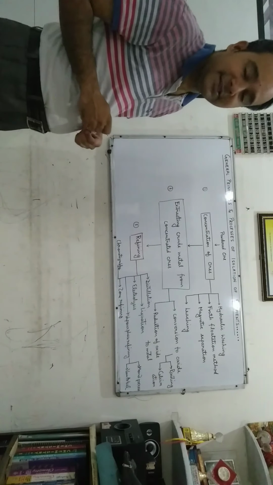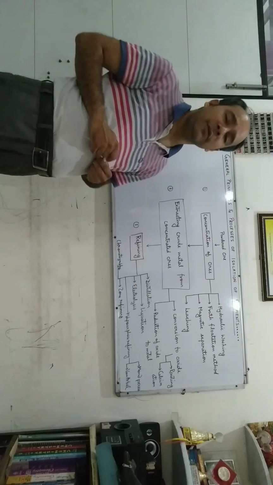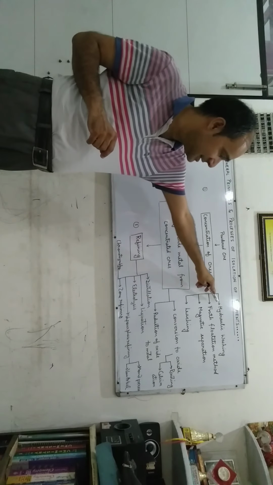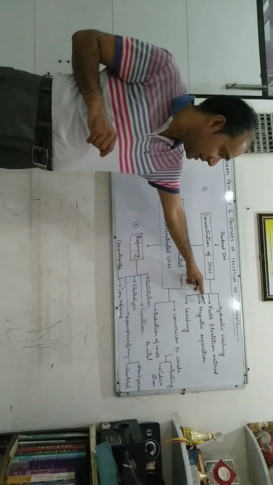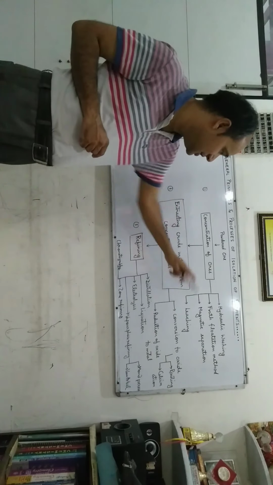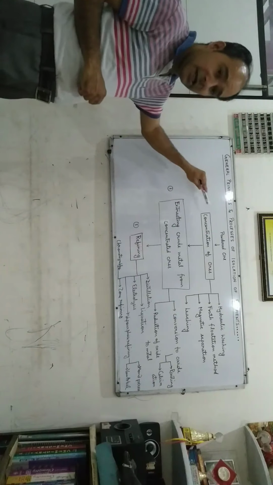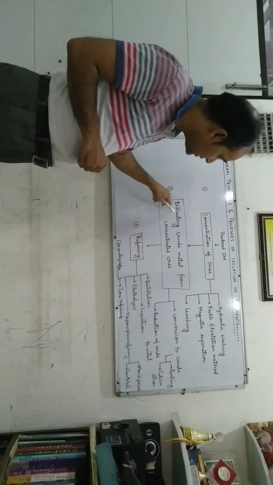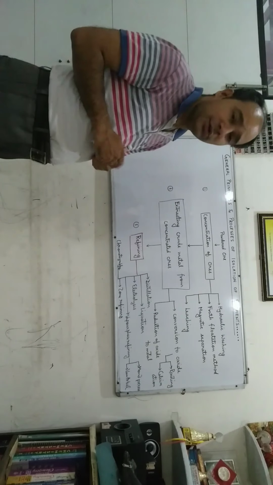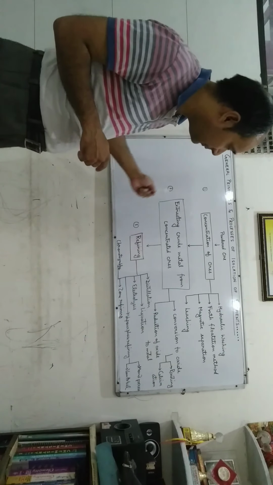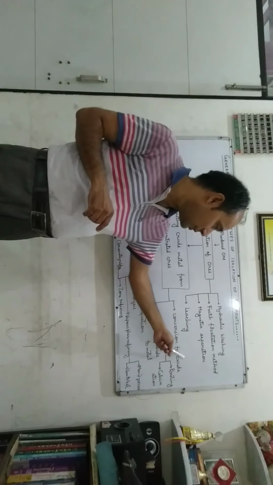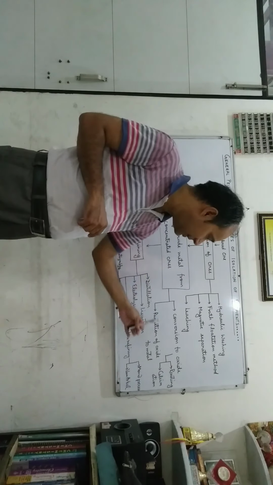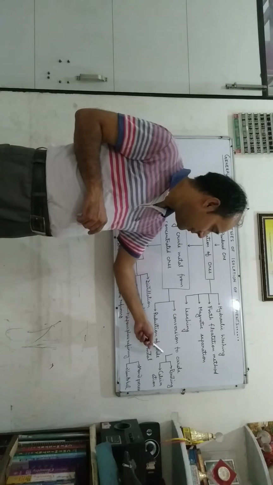Concentration of ore means the process of removing unwanted material from the ore. This can be done by one of the following techniques: hydraulic washing, flotation method, magnetic separation method, and leaching. Thereafter, in the second step, we extract crude metal from the concentrated ore. This can be done by two further techniques: conversion to oxide, which can be achieved by roasting and calcination, and then reduction of oxide to metal.